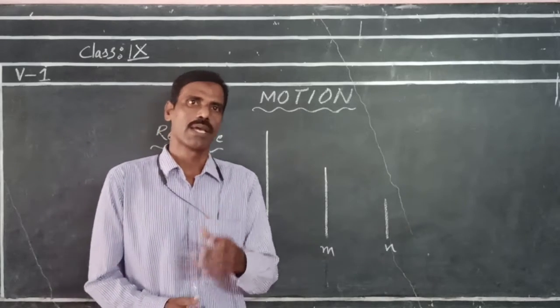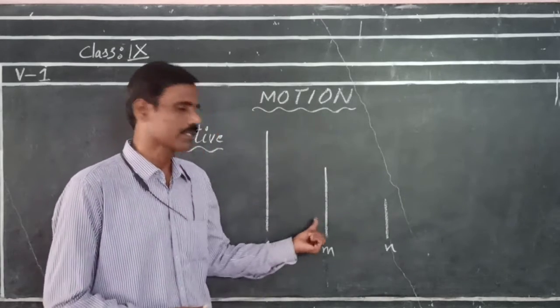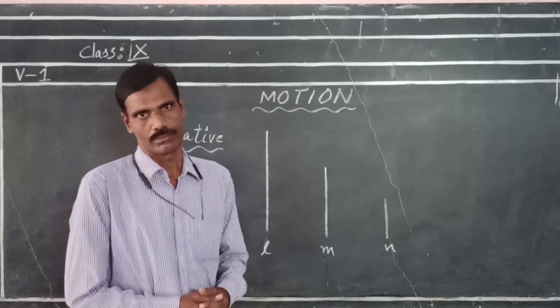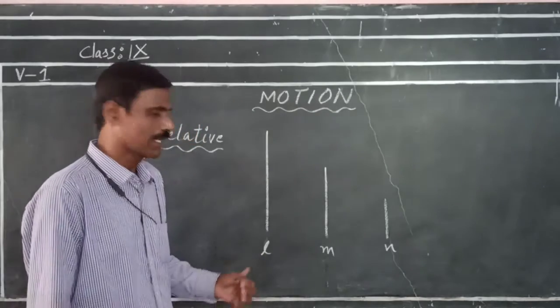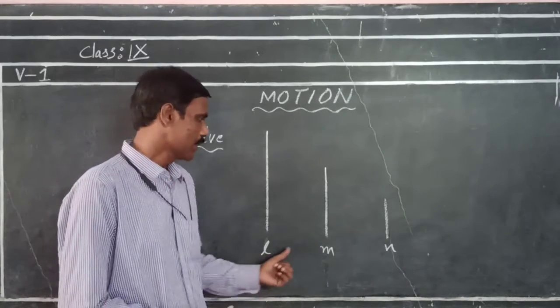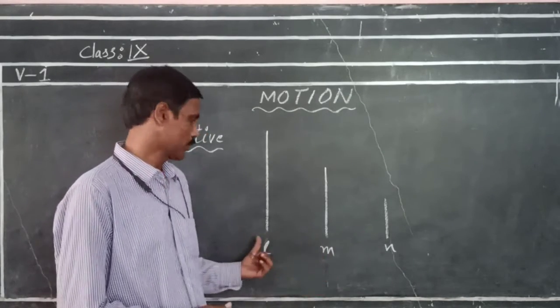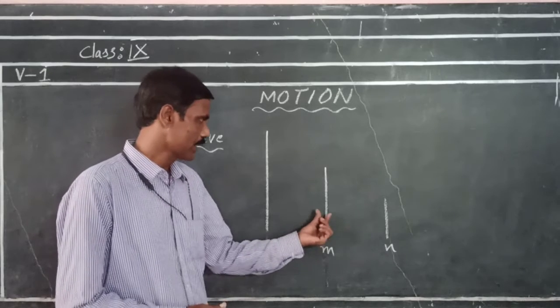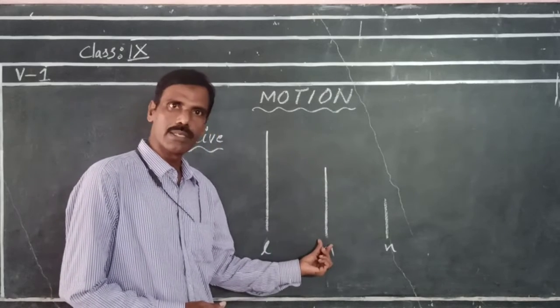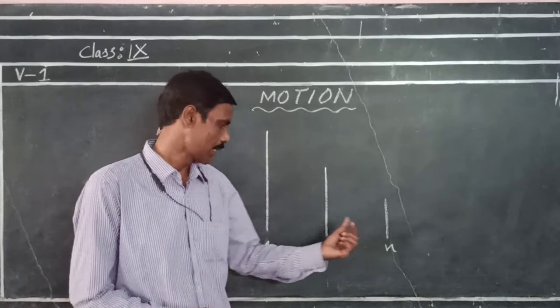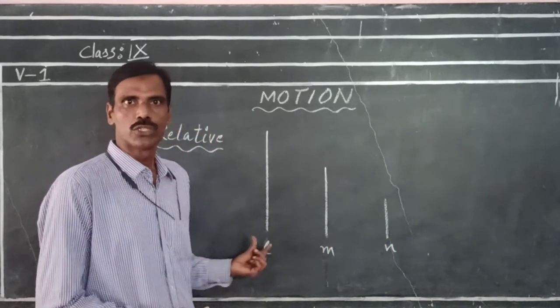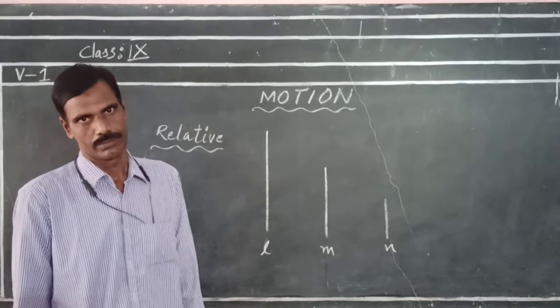Then you may answer yes, it is longer than N. And when we compare this line M with L, it is shorter. That means relatively M is longer than N and M is shorter than L.